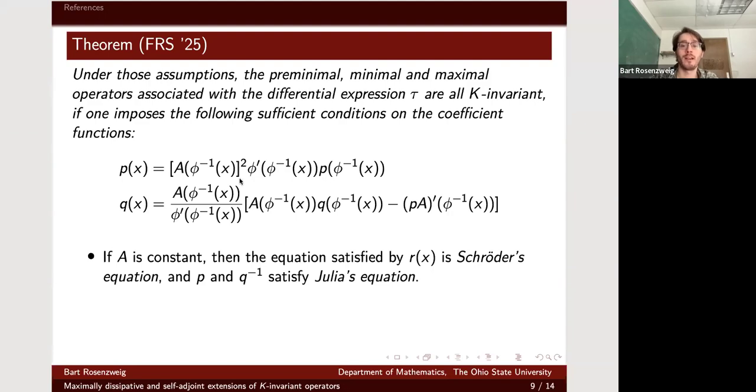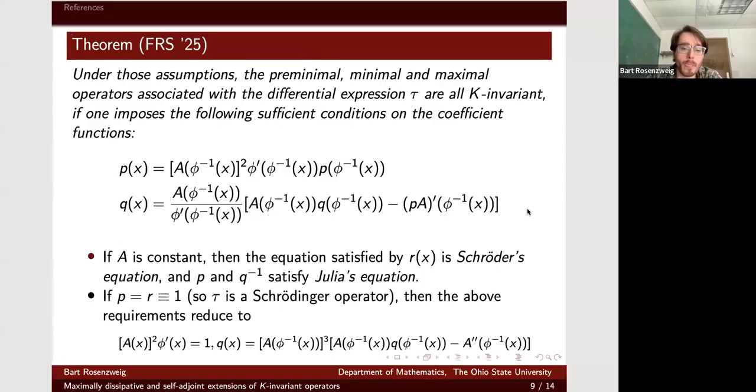Basically, instead of a constant C out front, A is just a constant here. If instead of just a constant out front of this P of phi inverse, I also have the derivative of phi out here, this is called Julia's functional equation. It's sort of interesting that we end up getting these well-studied canonical equations popping out at us here. If A is not constant, it's whatever this is.